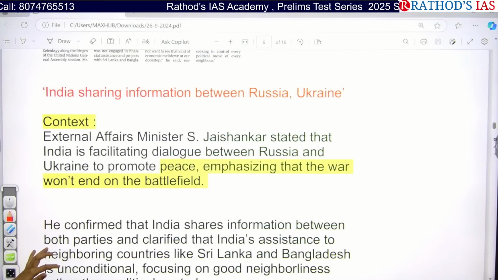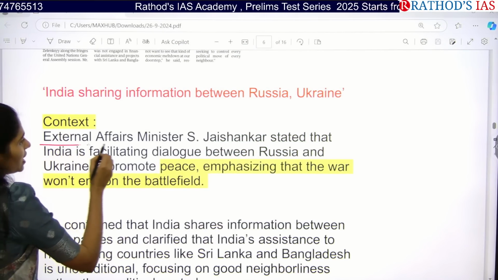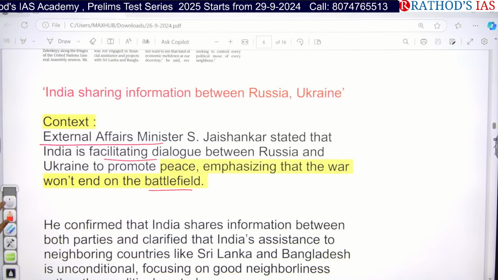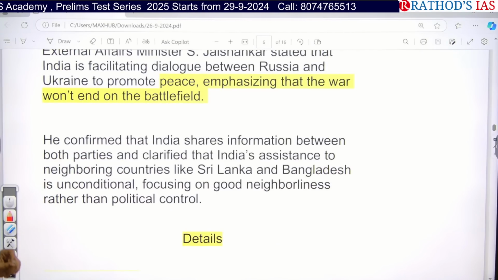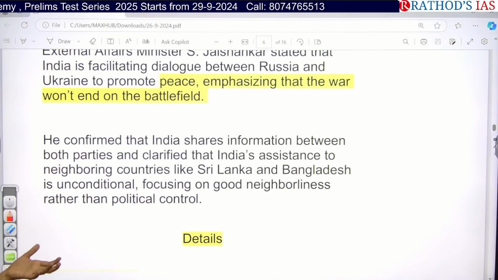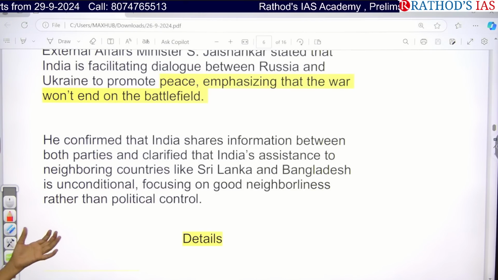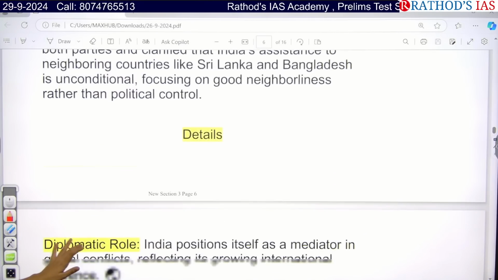If you see the context, it says that our external affairs minister stated that India is facilitating a dialogue between Russia and Ukraine, and they want to promote peace, and they want to emphasize that war won't end on the battlefield. And finally, they confirmed that India is also sharing information between the two parties, and India also clarified that India is giving some assistance to neighboring countries like Sri Lanka and Bangladesh, which is unconditional. And we are focusing on good neighborliness rather than political control in the neighborhood.